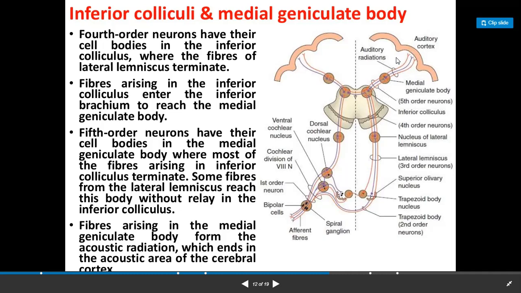Some fibers from the lateral lemniscus reach the body without relay in the inferior colliculus. Fibers arising in the medial geniculate body form the acoustic radiations, or auditory radiations, which end in the acoustic area of the cerebral cortex.